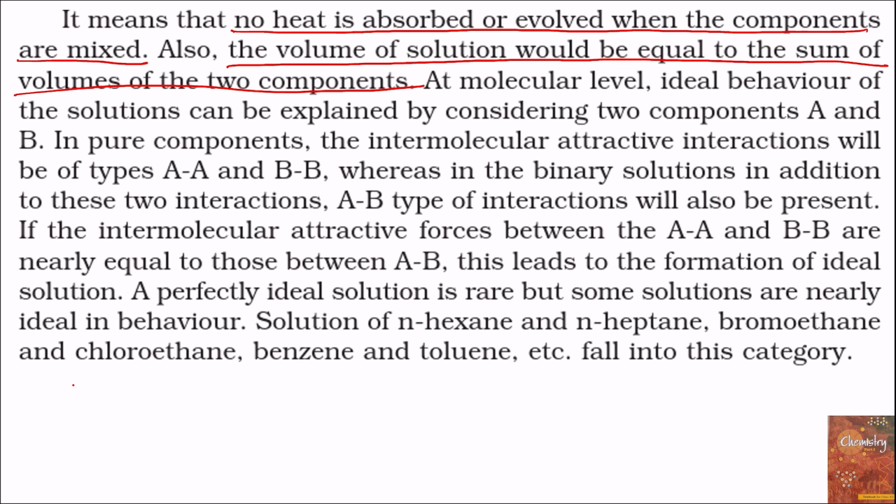When we take pure A, then there are only interactions between the molecules of A. So the interactions are of the type AA. And when we take pure B, then there are intermolecular interactions between the molecules of B, and we call it BB type interaction. But when we take a solution of A and B, we have three types of interactions. One is the interaction between the molecules of A, second type of interaction is between the molecules of B, and third type of interaction is between the molecules of A and B.